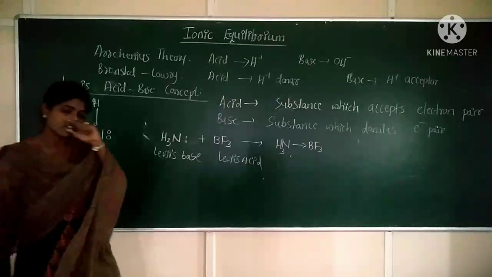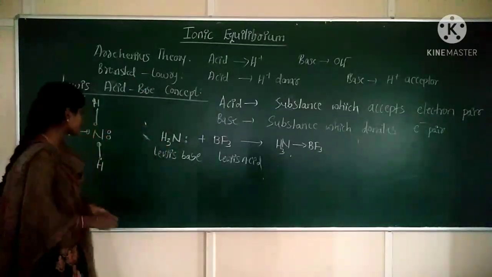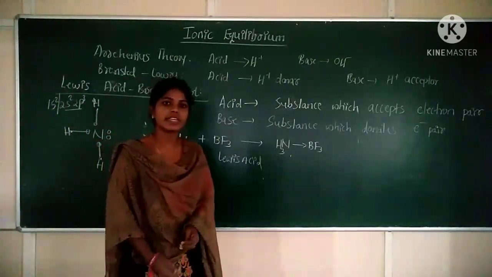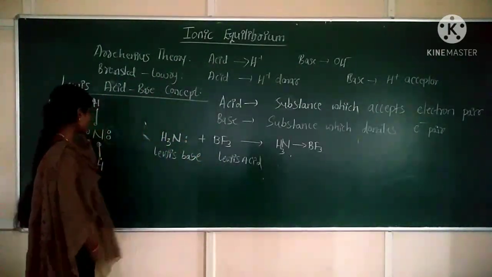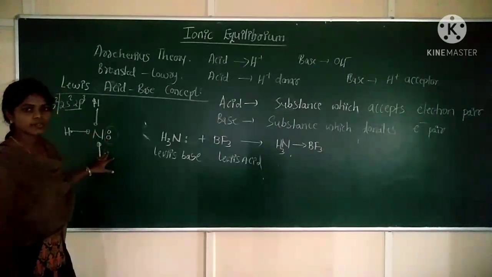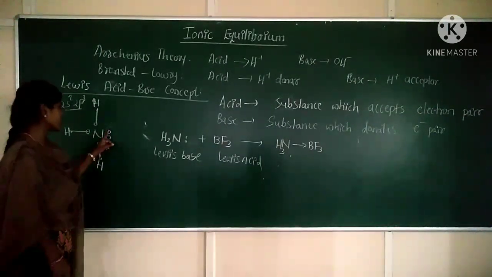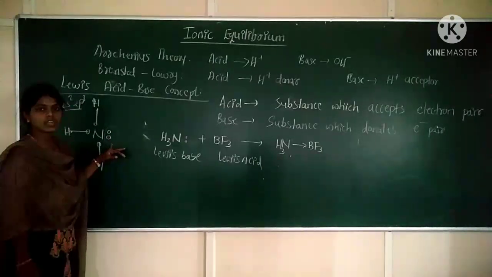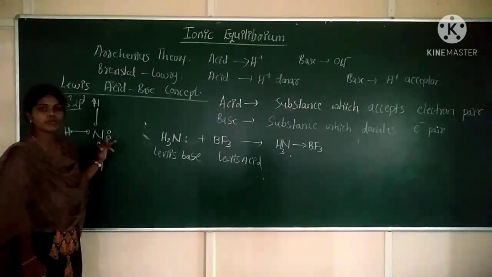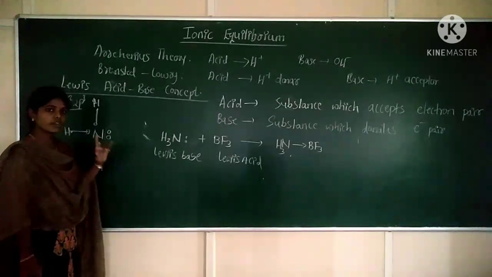So after making 3 bonds, 2 electrons remained as a lone pair. It means after making a bond with the hydrogen, nitrogen still has 2 electrons. These 2 electrons are said to be electron rich, a lone pair. Okay, one lone pair.